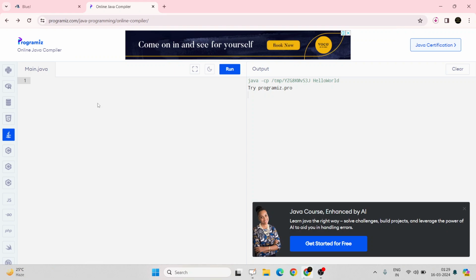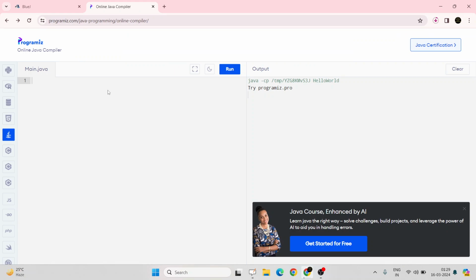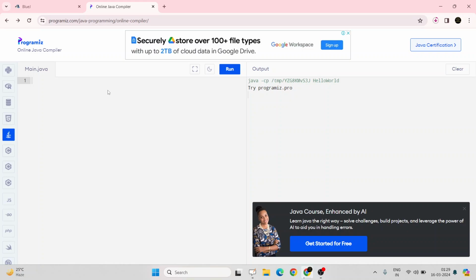While it's getting installed, let me begin with explaining what a Java program looks like. At first, you need to write public class and a class name. It can be anything, but make sure it starts with a capital letter.